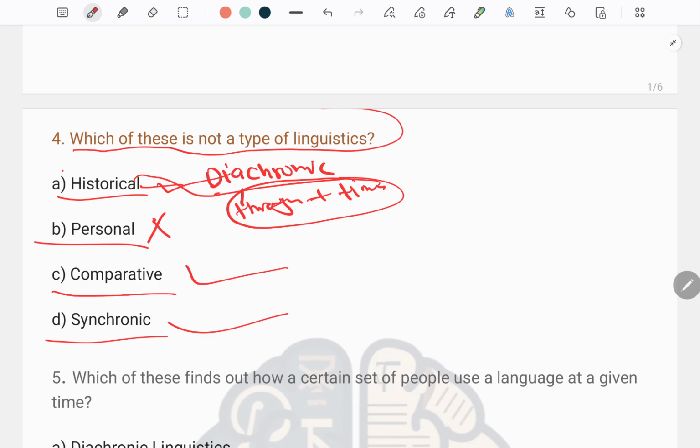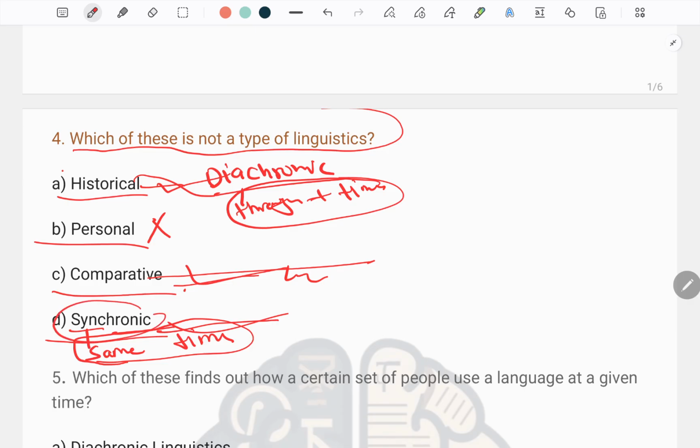When we come to comparative linguistics, it is the branch of historical linguistics that analyzes the relationship between languages, identifying common ancestry and classifying them into families, meaning a detailed analysis. While in synchronic study, synchronic means syn is same and chronic is time. It means whatever language change happens within the same time, we study in synchronic linguistics.